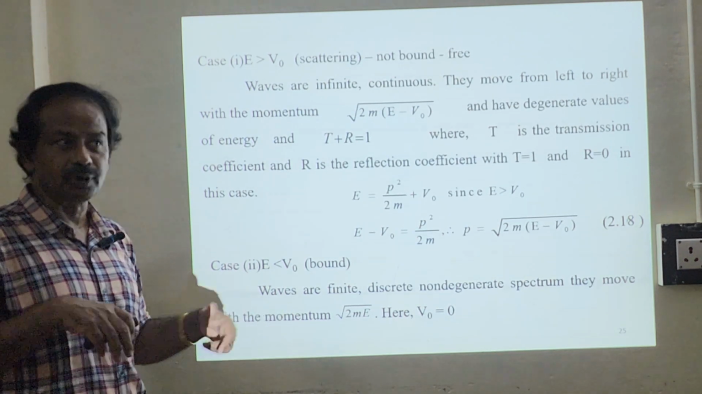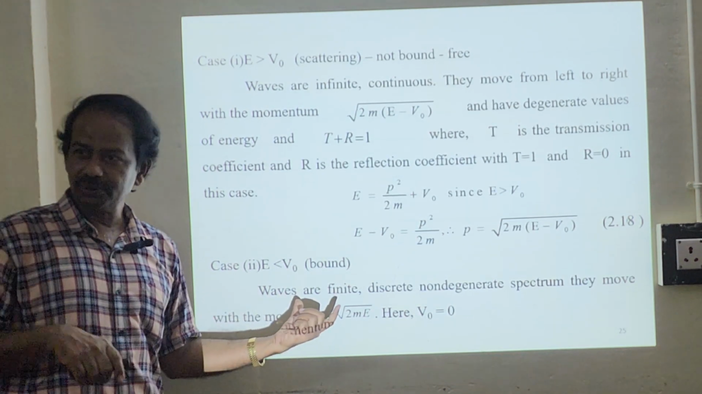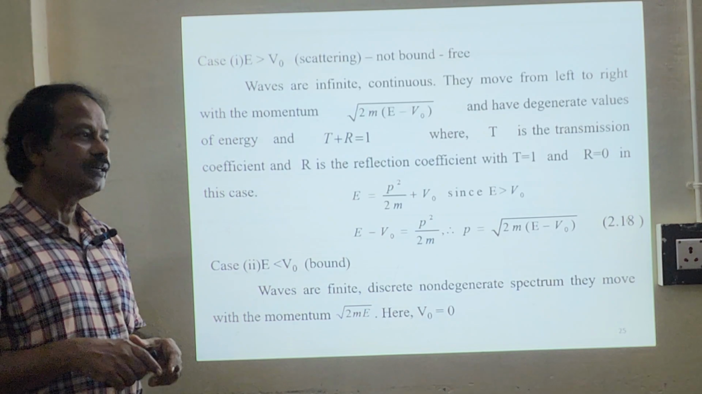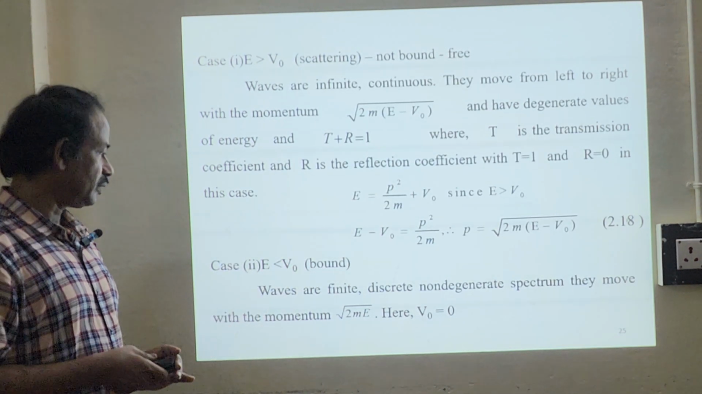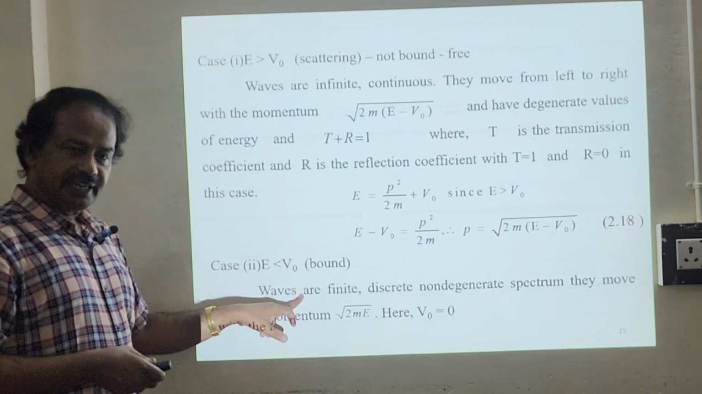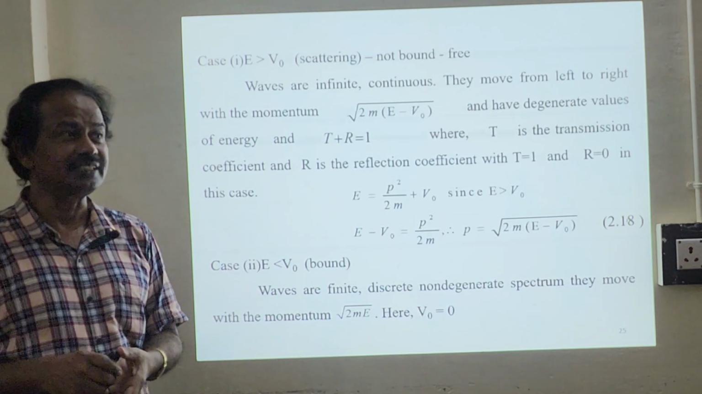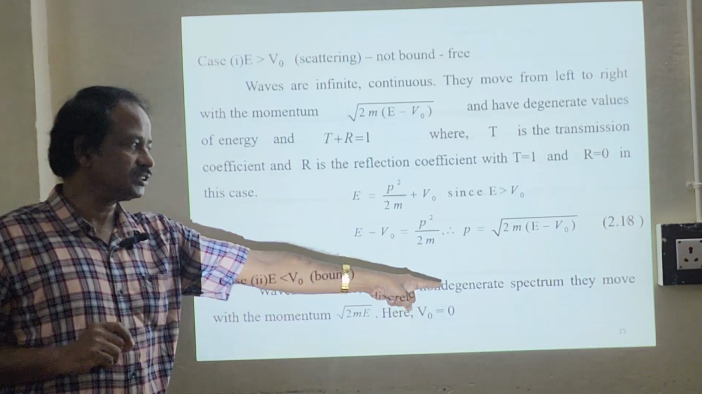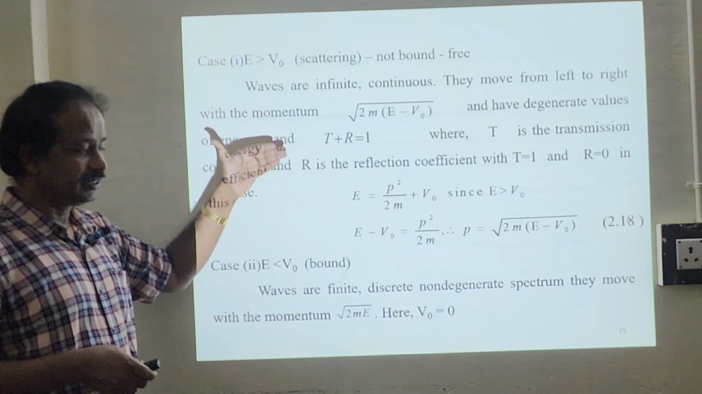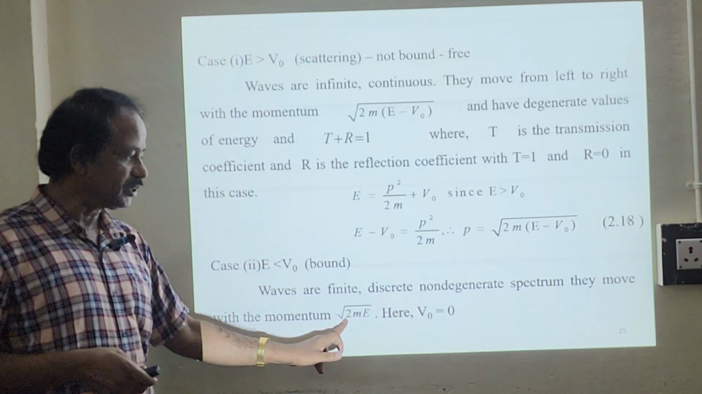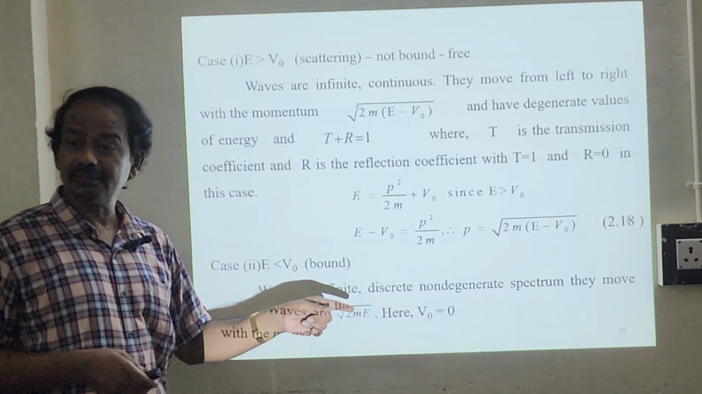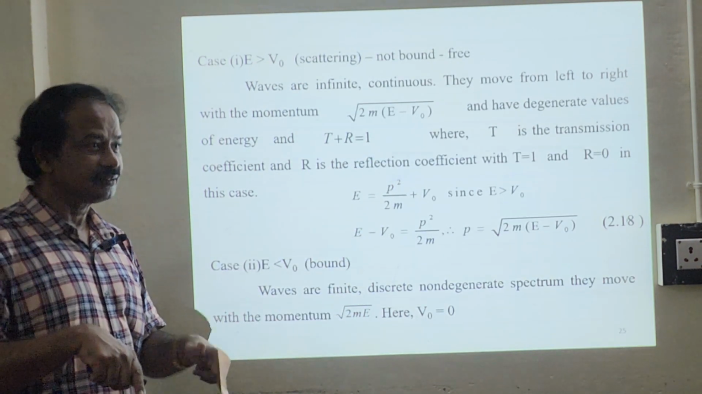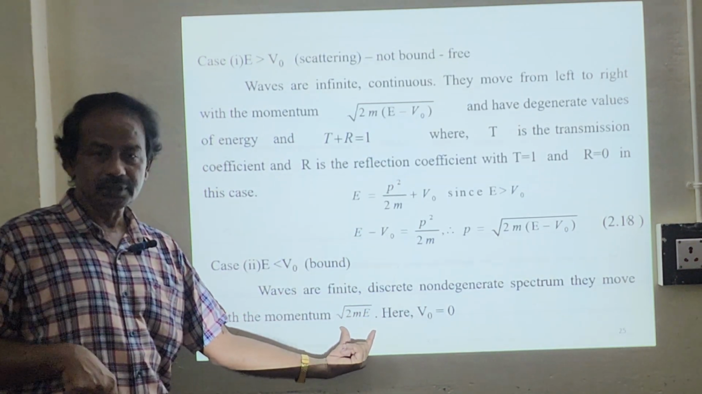So now we will go for the bound problem. Okay, this is very important. This is our syllabus. So the waves are finite, discrete, non-degenerate. For each wave function, you will have an energy. So this is non-degenerate. Here it is degenerate. Here non-degenerate. They move with the momentum root of 2mE because V naught equals 0 inside the well. So that's why P equals root of 2mE.